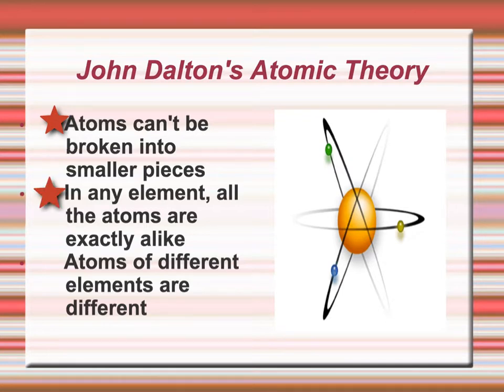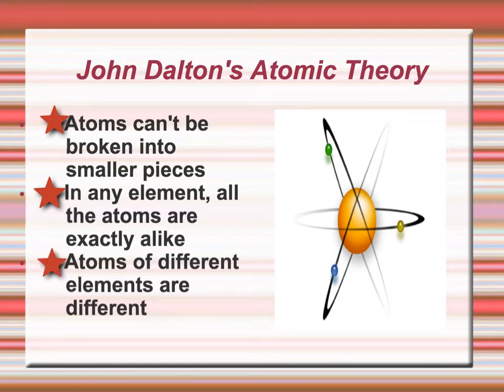Dalton also thought that in any element, all of the atoms are exactly alike. That means that if you looked at an atom of hydrogen, it would look like any other hydrogen atom on Earth, or in space for that matter. If you looked at any gold atom, it would look like all the other gold atoms in the world. And the same thing goes for all of the other atoms on the periodic table.